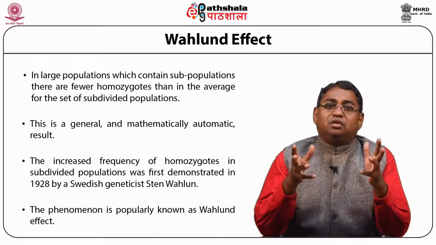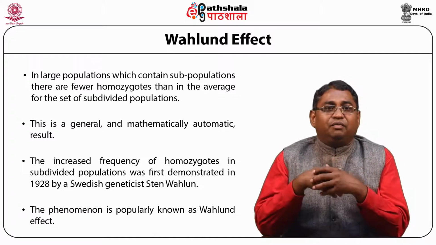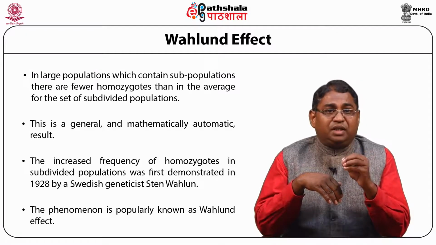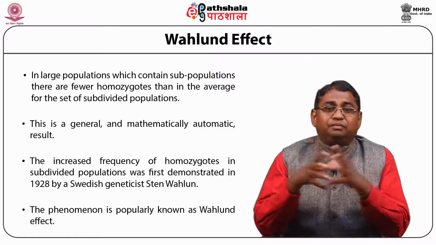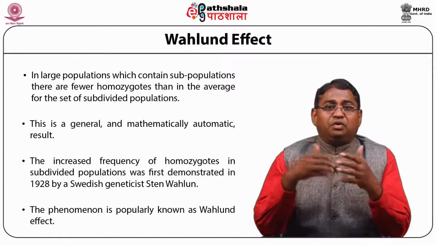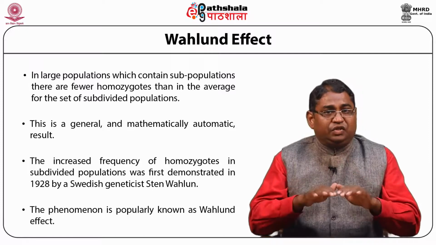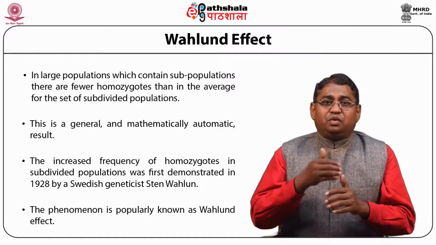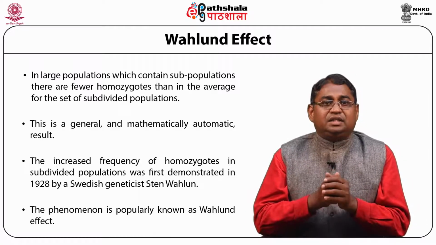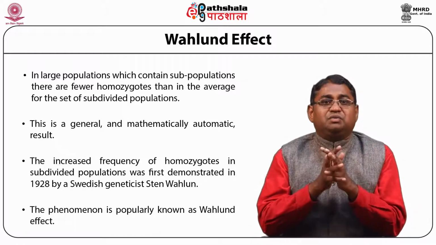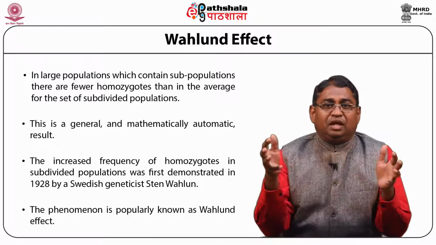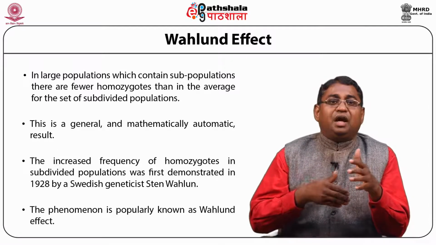The second consequence of the Wahlund effect is that when a number of previously subdivided populations merge together, the frequency of homozygotes will decrease. In humans, this can lead to a decrease in the incidence of rare recessive genetic diseases when a previously isolated population comes into contact with a larger population.